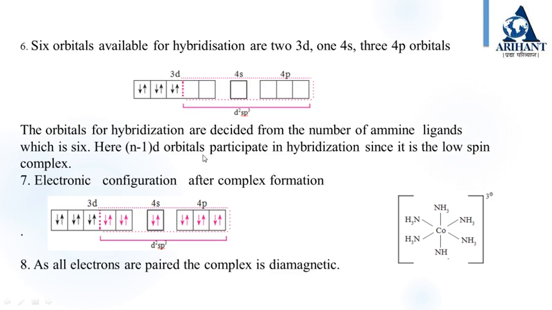Here the (n-1)d orbitals participate in hybridization since it is a low spin complex. So after complex formation, this will be the d2sp3 hybridized molecule. As we can see, all electrons are paired, so the complex will be diamagnetic. And this is the structure of that molecule, octahedral.